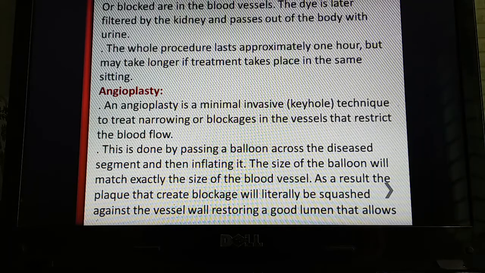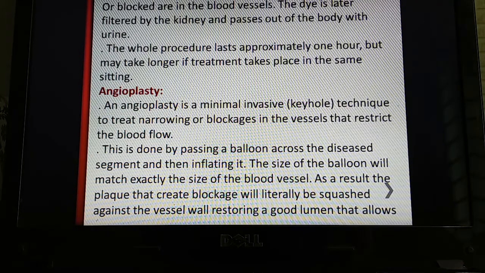The whole procedure lasts approximately 1 hour, but it may take longer if the treatment takes place in the same sitting. If the test and the treatment are done at the same time, then the procedure takes much more time.